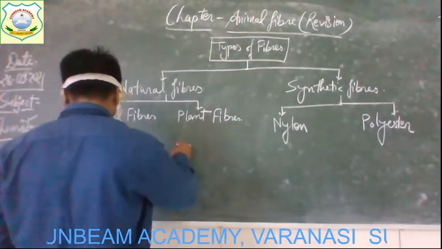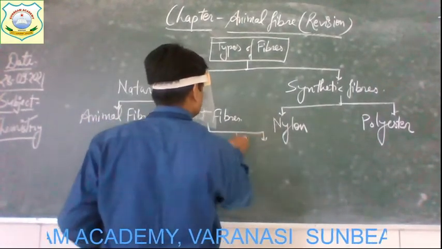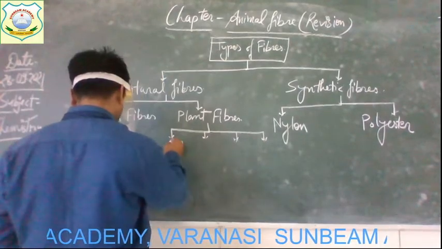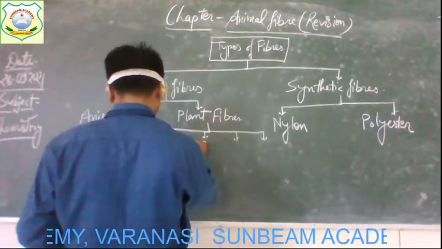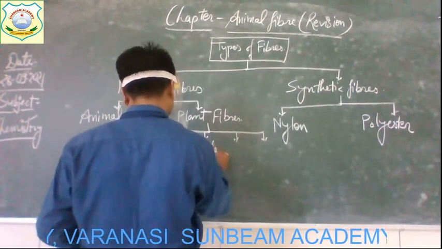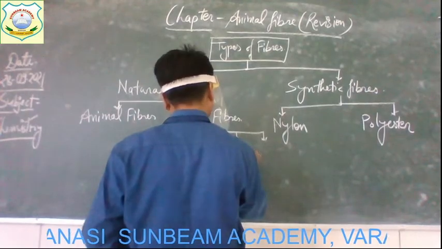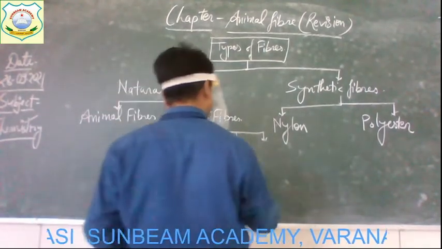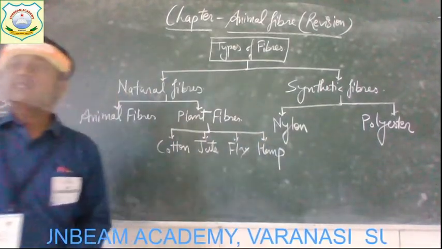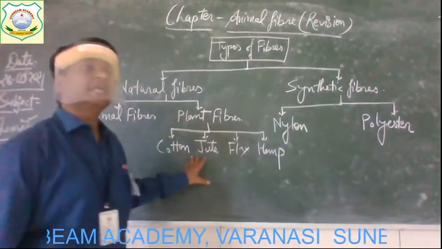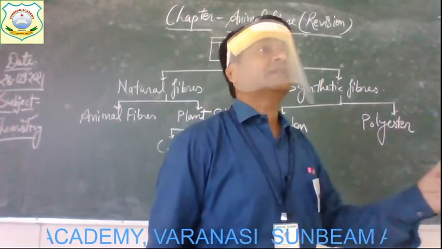The plant fibers are mainly cotton, jute, flax, and hemp. So mainly these are the plant fibers because they are obtained from different types of plants, from their different parts.